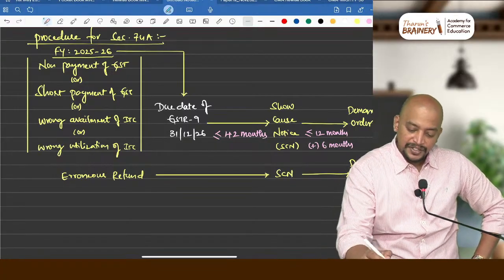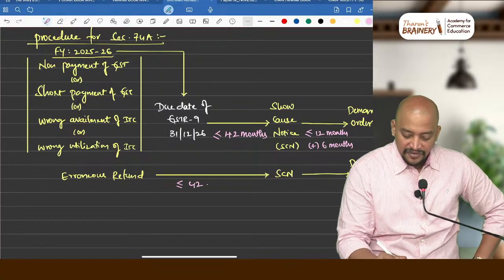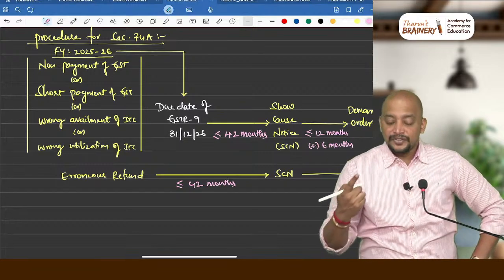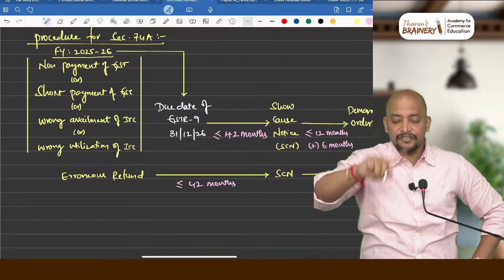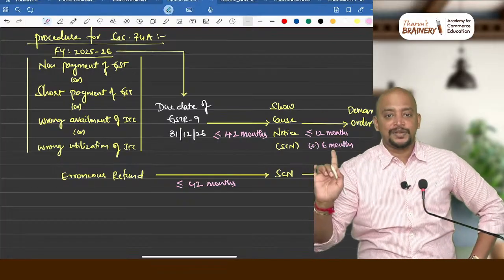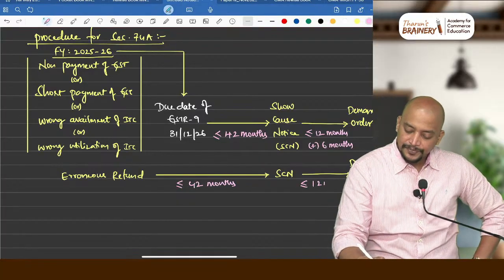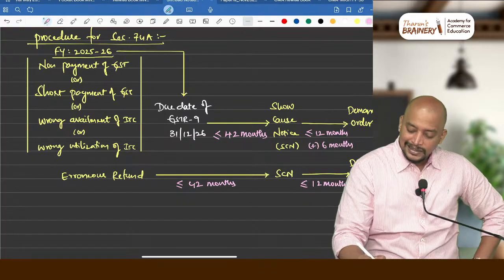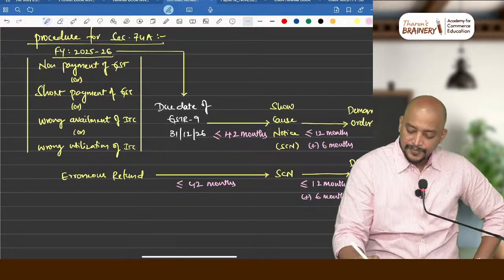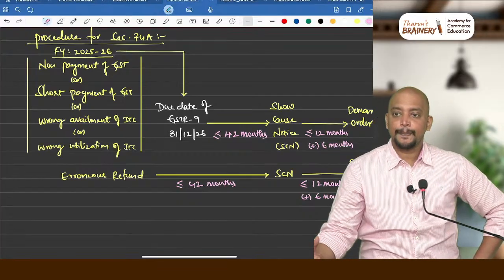What is the time limit within which it should be given? Same, 42 months. What is the difference? In the previous case, we need to see the due date of the annual return and count 42 months from there, but here we need to see just the date of the erroneous refund and count 42 months from there. That is the difference. And here it will be 12 months, and this can be extended for a further period of 6 months.